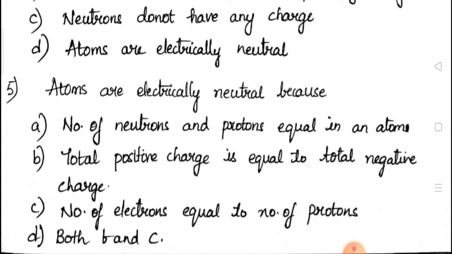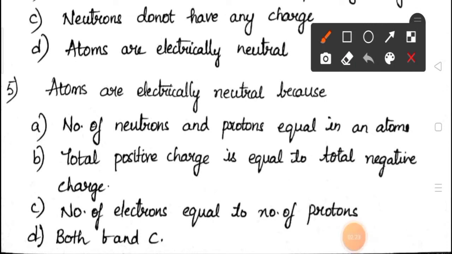Coming to the fifth question: atoms are electrically neutral, because they are asking the reason. A. Number of neutrons and protons are equal in an atom. B. Total positive charge is equal to total negative charge. C. Number of electrons is equal to number of protons. D. Both B and C. The correct answer here is both B and C, because total positive charge is equal to total negative charge, that means number of electrons is equal to number of protons. So the correct answer is D.